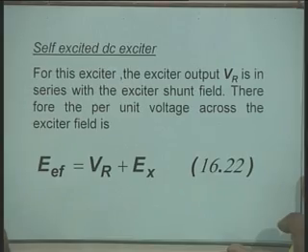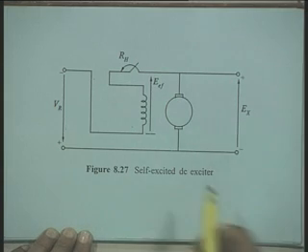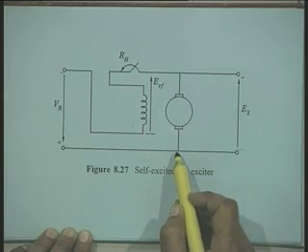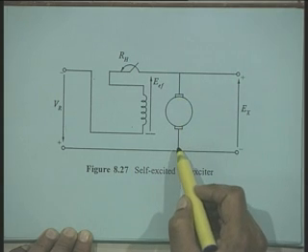Now, next point is that we will develop the model for a self excited DC exciter. Now, the self excited DC exciter will look like this. You have the armature of the DC exciter.